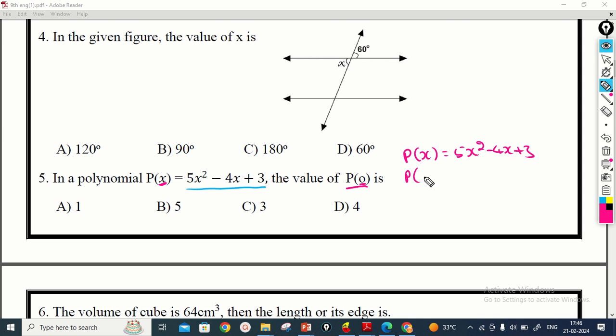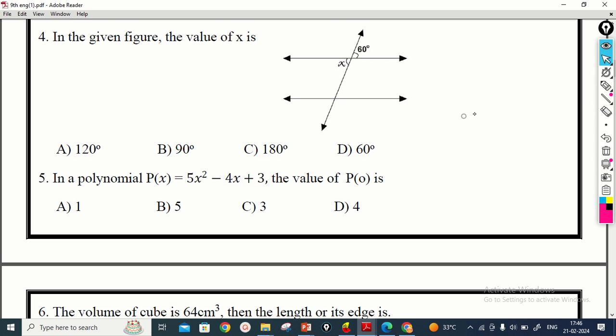Substituting 0 in the place of x: 5 into 0 square minus 4 into 0 plus 3. Here 0 square means 0, 5 into 0 means 0, 4 into 0 means 0, plus 3 is there. Therefore p of 0 is equal to 3 is the correct answer. Therefore option C is the correct answer.